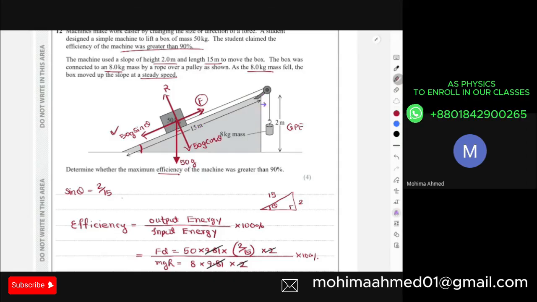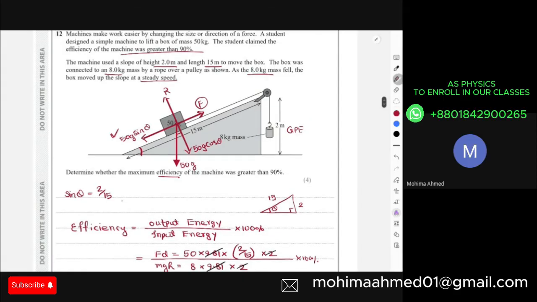And if the 8 kg mass can only fall 2 meters downward, this box can only move above for 2 meters, right? It cannot travel a larger distance if this block is only moving 2 meters downward. As they're connected, if the block moves 2 meters downward, this box can only move 2 meters above the plane.